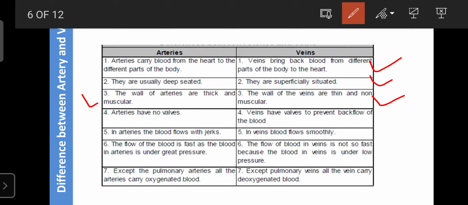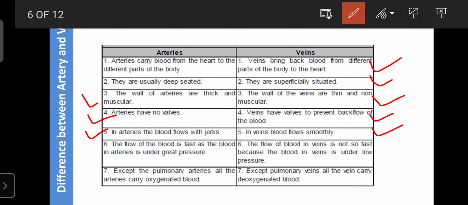Arteries do not have valves, but veins have valves that prevent the backflow of the blood. In arteries, blood flows with jerks, with certain gaps, due to blood pressure and other features.